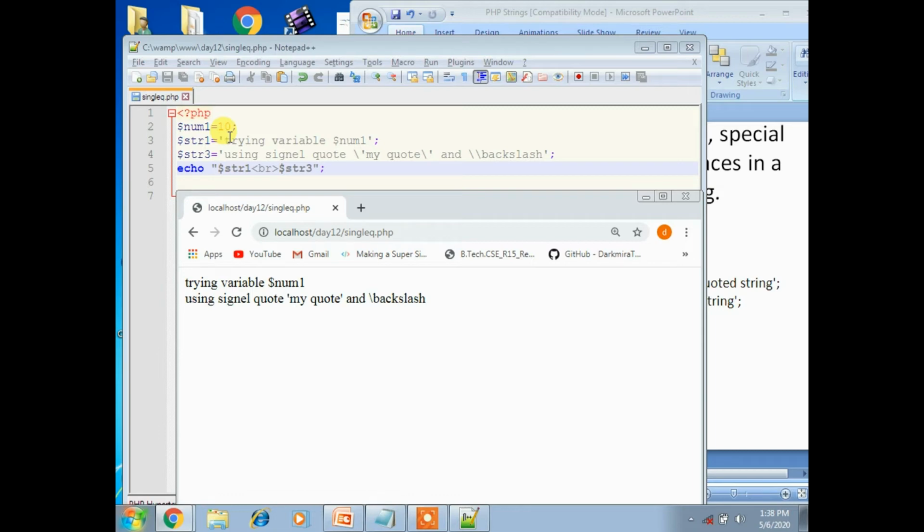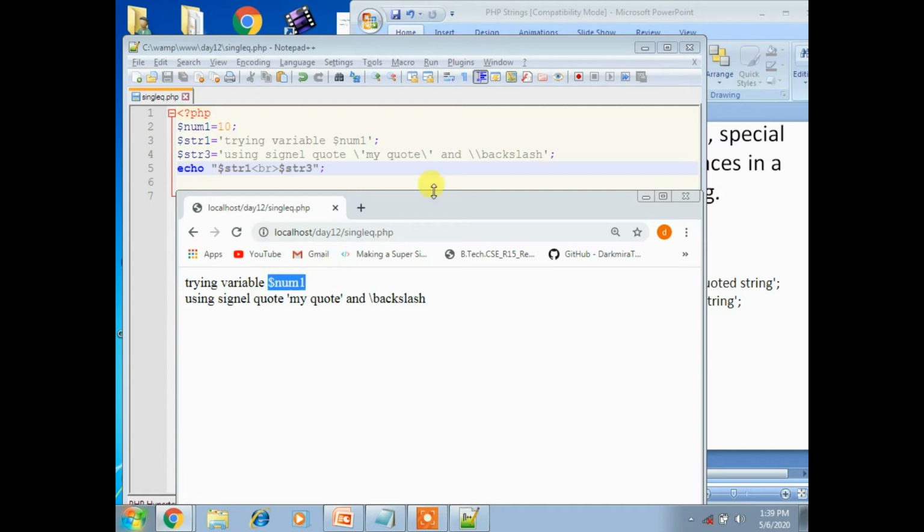In a single quoted PHP string, most escape sequences and variables will not be interpreted, but we can use a single quotation inside through a backslash, and a backslash through a double backslash. So escape sequences and variables are not interpreted in single quotation, which is why we are not getting 10 as the variable value.